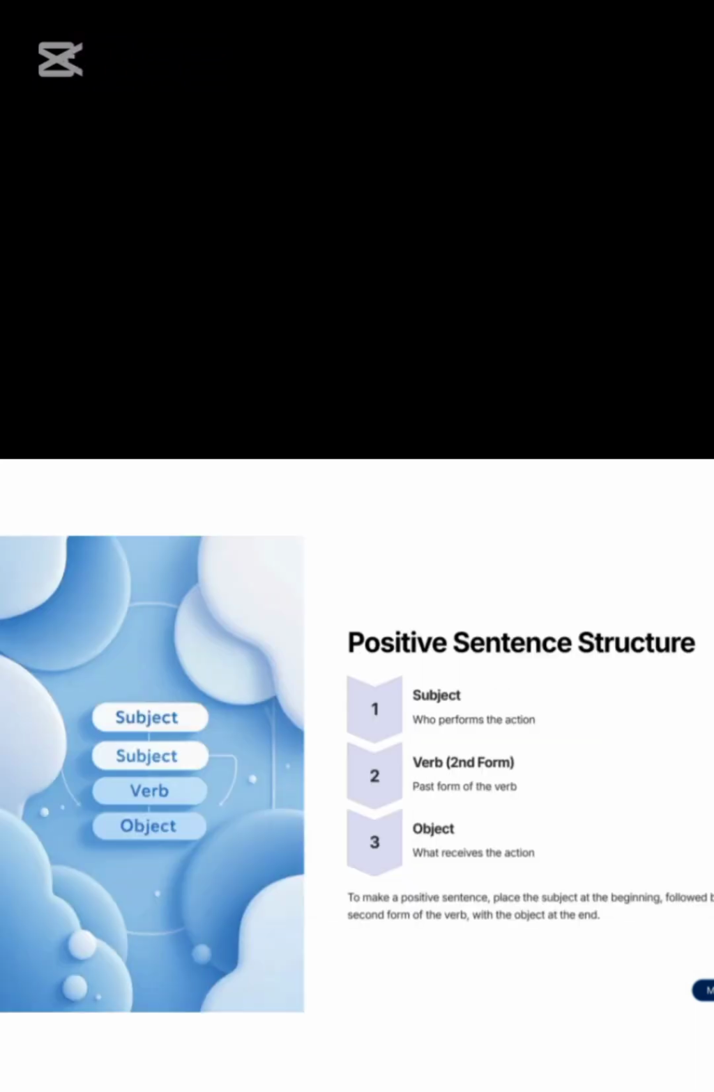Students, now we will learn the rule to make positive sentences of past indefinite. To make a positive sentence, we place the subject in the beginning of the sentence and then the second form of verb, and the object comes at the end. For example, I ate meal. I is the subject, the second form of verb is ate, and the object is meal.